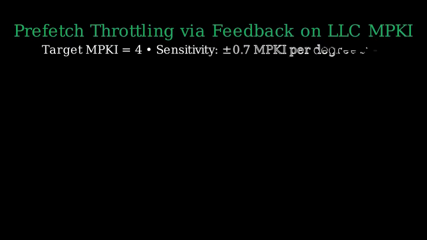Welcome! In this lesson, we will design a feedback controller for prefetch throttling using last-level cache misses per thousand instructions as the signal. Our goal is simple: drive the measured misses per thousand instructions to a target of 4. We will derive a control law and compute the steady-state behavior when each one-step change in prefetch degree changes last-level cache misses per thousand instructions by about 0.7.